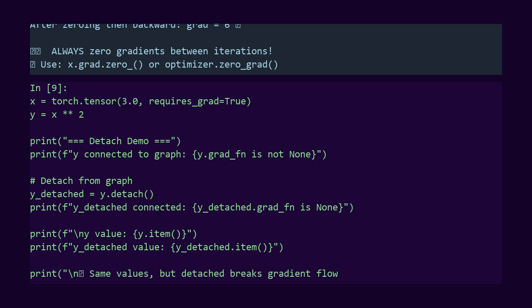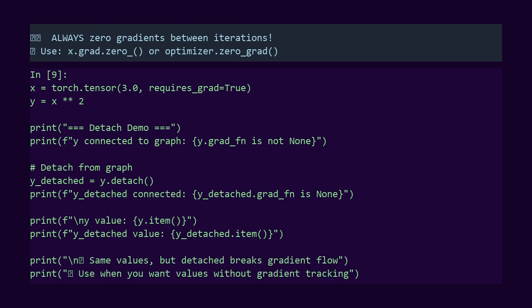Look at the grad_fn attribute. Before detach, y knows it came from a power operation. After detach, it's none. The connection is broken. If I use the detached value in further computations, those operations won't be tracked. Useful when you want to compute something without affecting gradients.